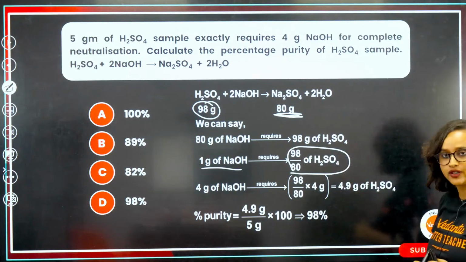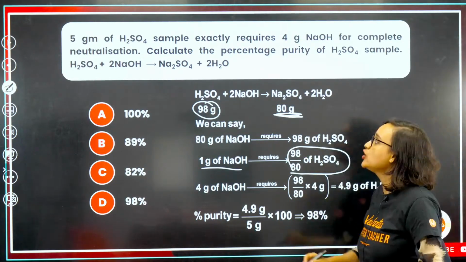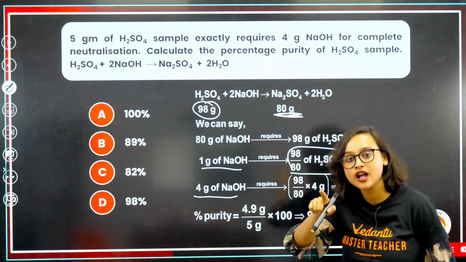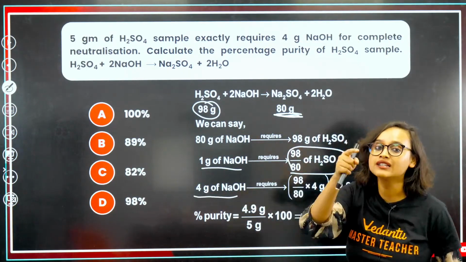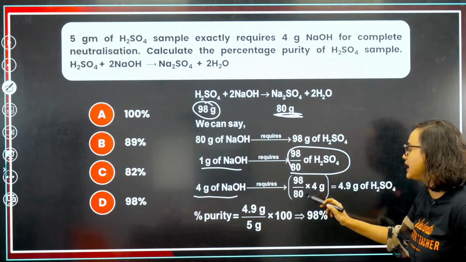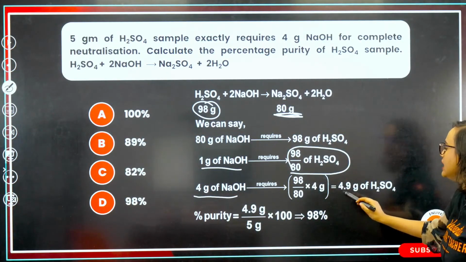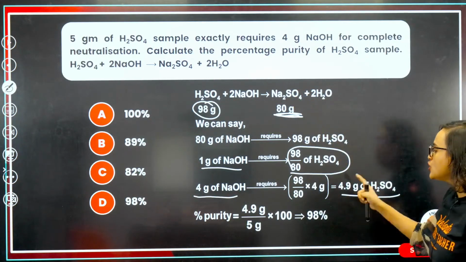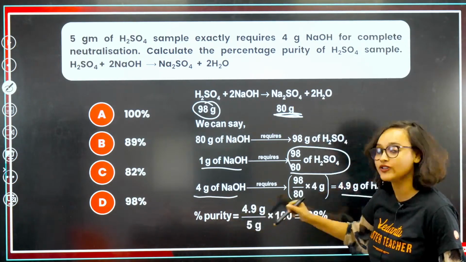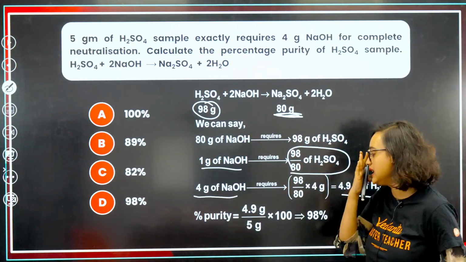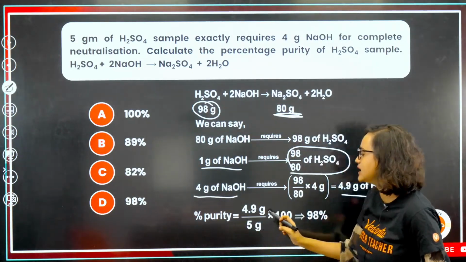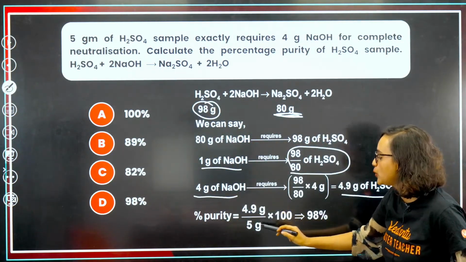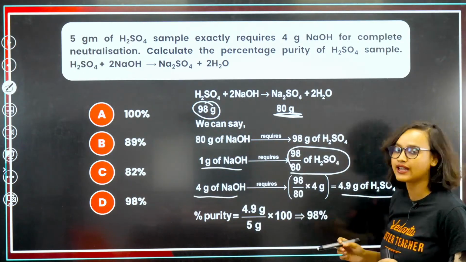Now, I want to find out for 4 gram of NaOH, how much H2SO4 do I require? 98 by 80 into 4 is 4.9 gram of H2SO4, which is almost 5 gram, but not really 5 grams. So the percentage purity is 4.9 divided by 5 into 100, which is 98%.